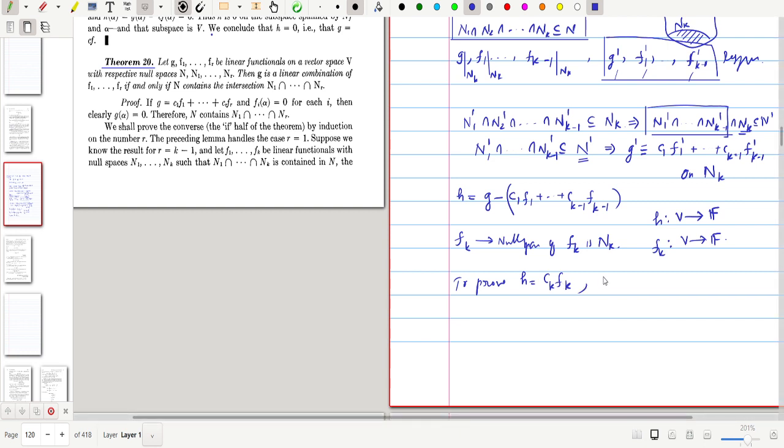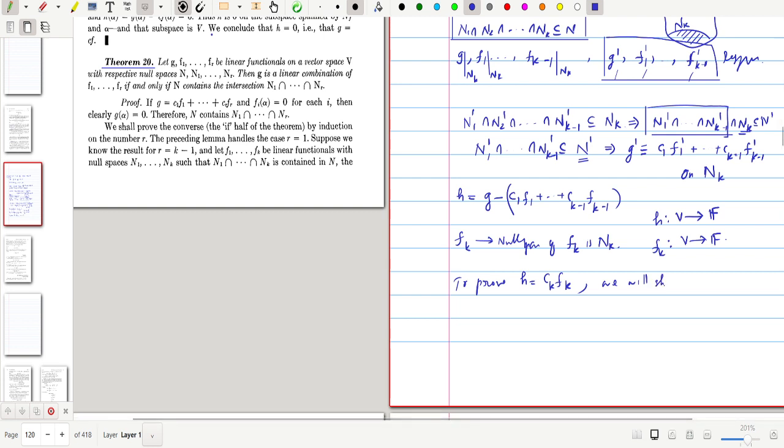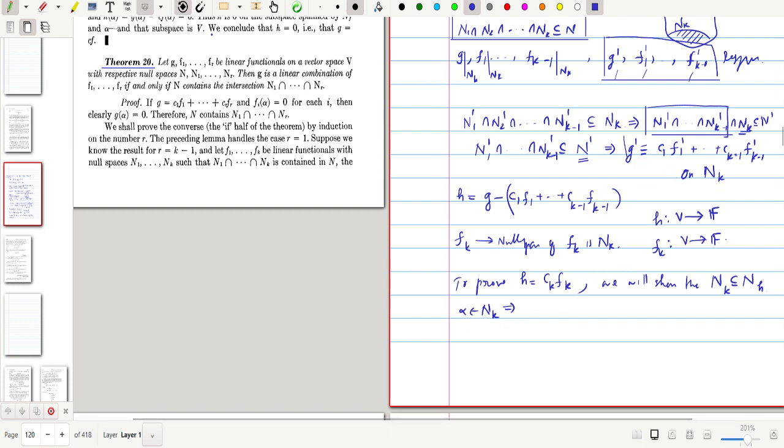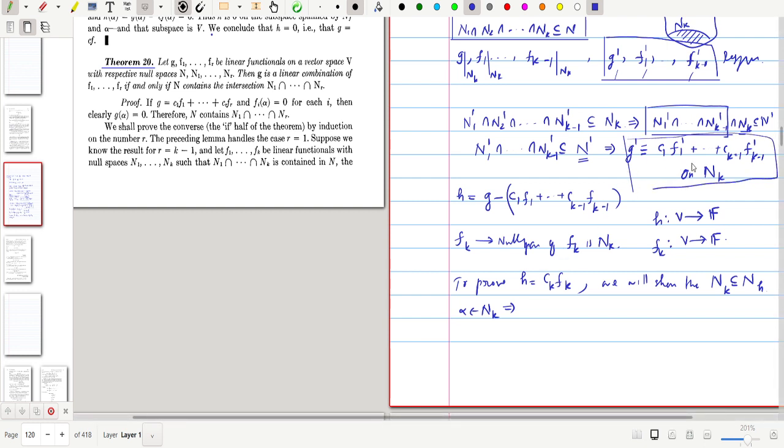To prove this, we use the previous lemma discussed in the previous class. We will show that the null space of f_k, N_k, is contained in the null space of h. So how to prove this? We choose an arbitrary element alpha from N_k. From this, we have this result: G prime is a scalar multiple of this.